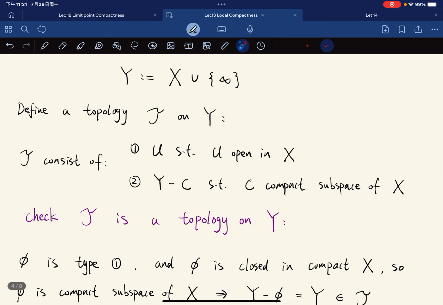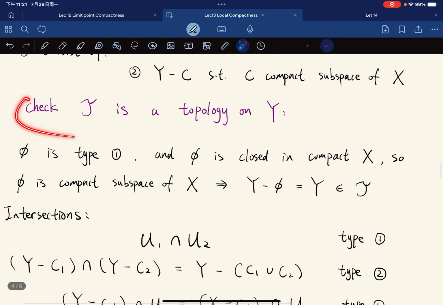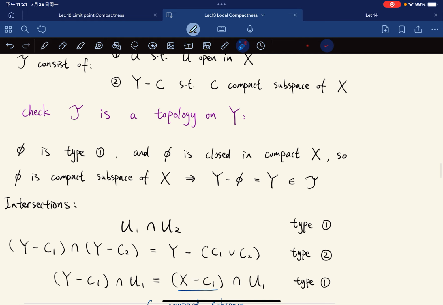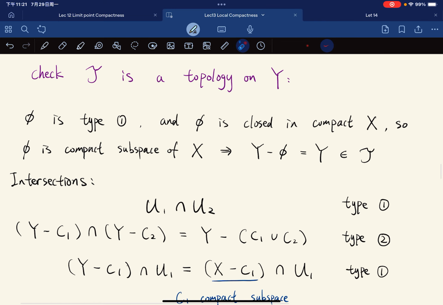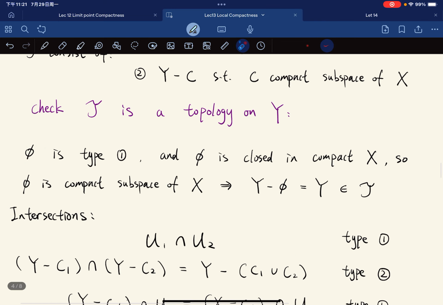And of course, we have to check that this is indeed a topology. So all below is going to check that this is indeed a topology. The empty set is of type 1, right? And the empty set is closed, and compact X is closed and compact. So the empty set is a compact subspace of X, right?